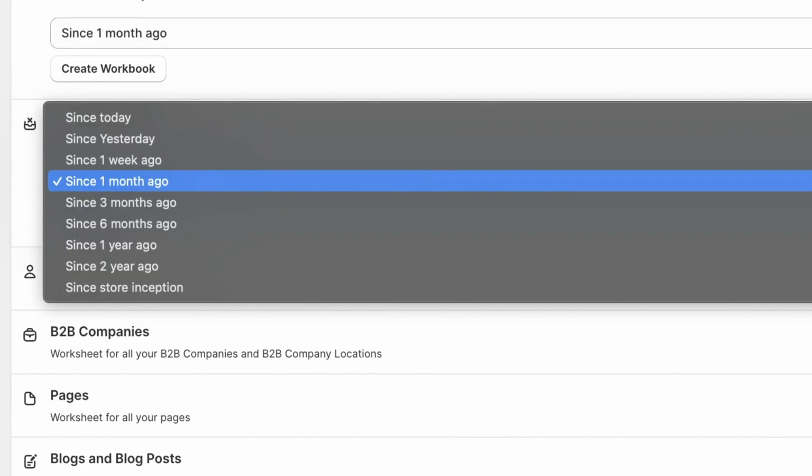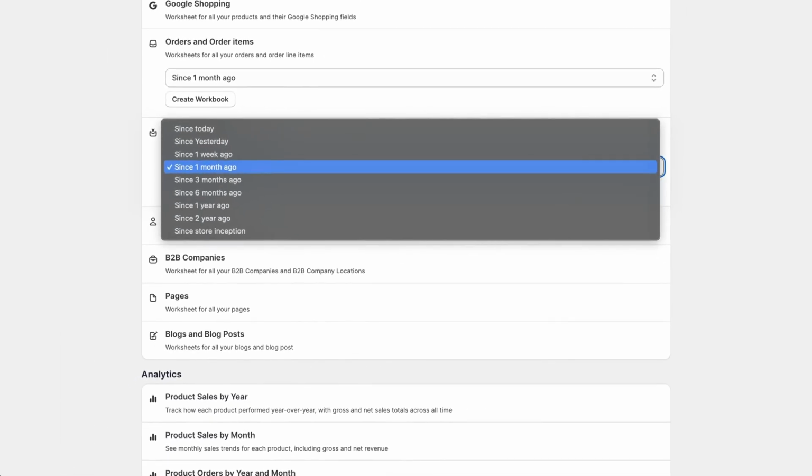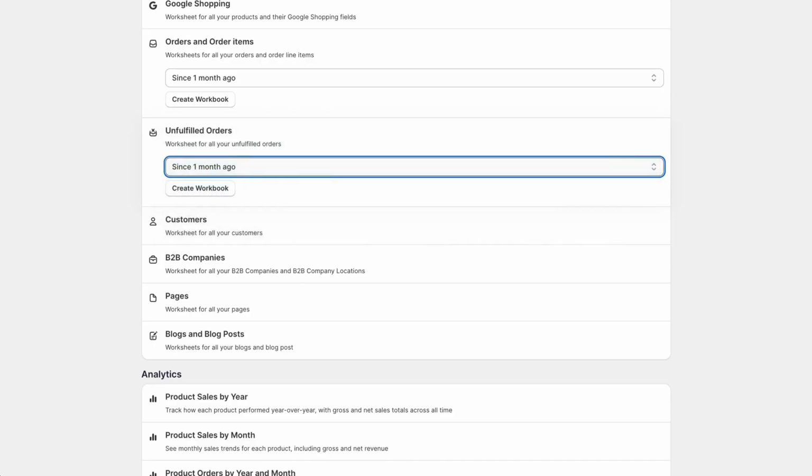Here we are asked to pick how far back we want to load our orders when we create the spreadsheet. Keep in mind, this is only for the initial load. Any new unfulfilled orders that are created after the spreadsheet is created will be automatically added to it. In this example, we'll select that we want to see the unfulfilled orders for the last 1 month. And we'll click the Create Workbook button.